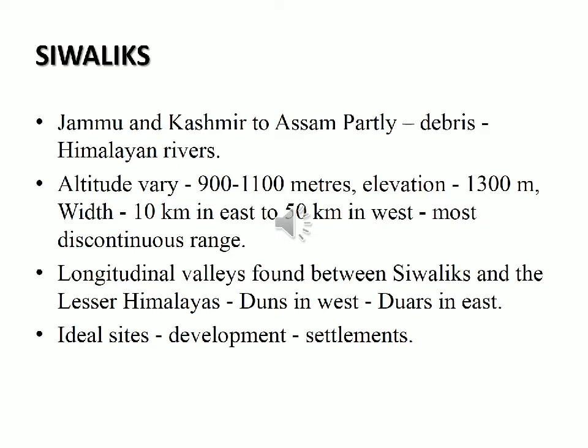Some cities in this region also end with the name Dun, for example Dehradun. Have you heard about it? Dehradun is located between the Shivalik and the Himachal region. These are ideal for the development of settlements, since the Duns are so ideal for settlement, you can find many settlements and the population is somewhat high in this region.